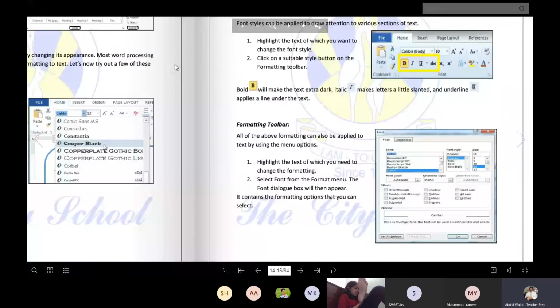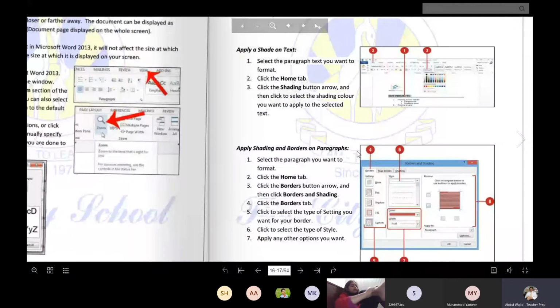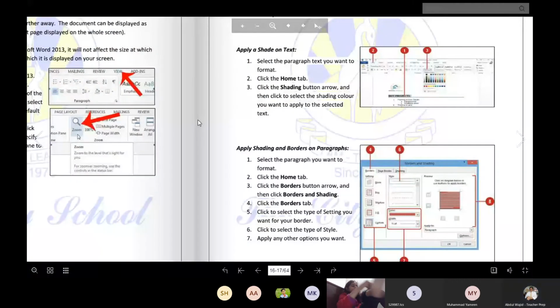We will go for the formatting toolbar, how we will change the font size, font face, and style of that one. We will go there in the next page. We already discussed that one.